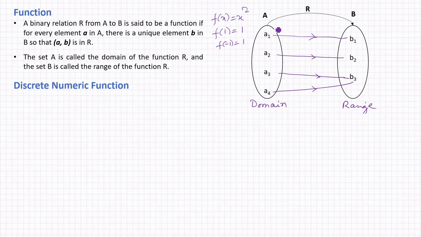So it's very simple. This left hand side set A is called the domain of the function R, and the right hand side set B is called the range of the function R.